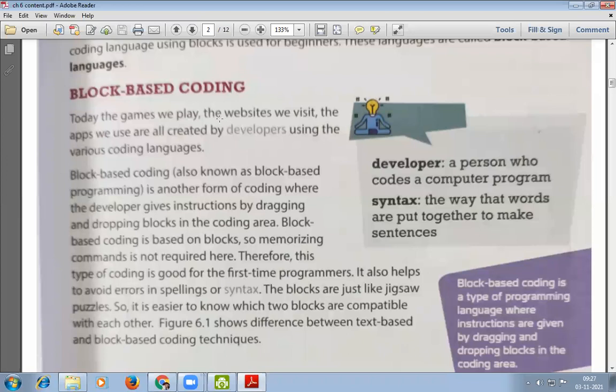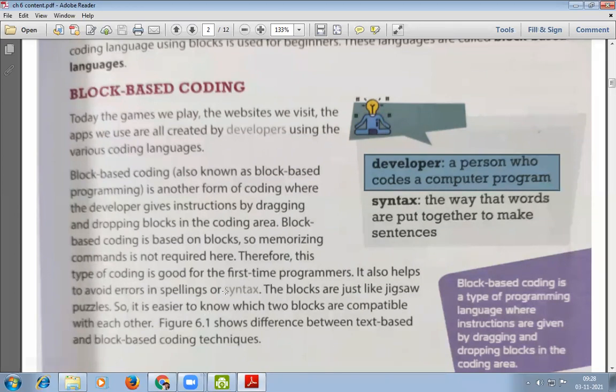Here there is a word, developers. So what do you think about developers? Who do you think are the persons called developers? A developer is a person who codes a computer program, just like a carpenter or a mason. Similarly, a developer is a person who creates a computer program, or you can call it a person who develops or creates software.